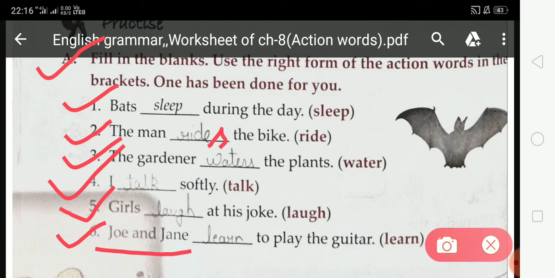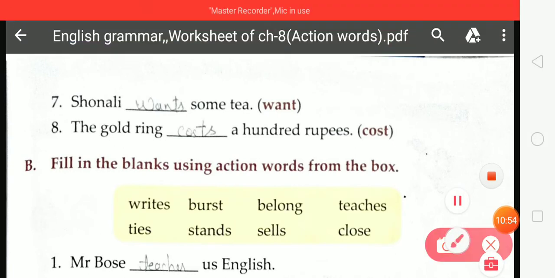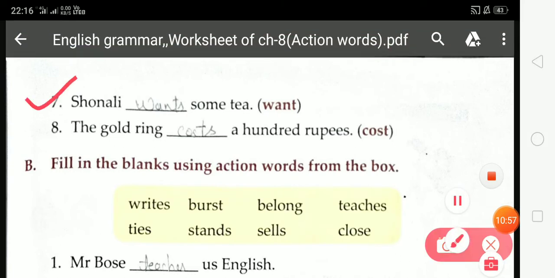Now come on next page. That is number 7. Sonali dash some tea. Here it is talking about only one girl whose name is Sonali. So when we talk about only one person, we add s or es to the action word. So student, here you have to write wants. You have to add s in want.